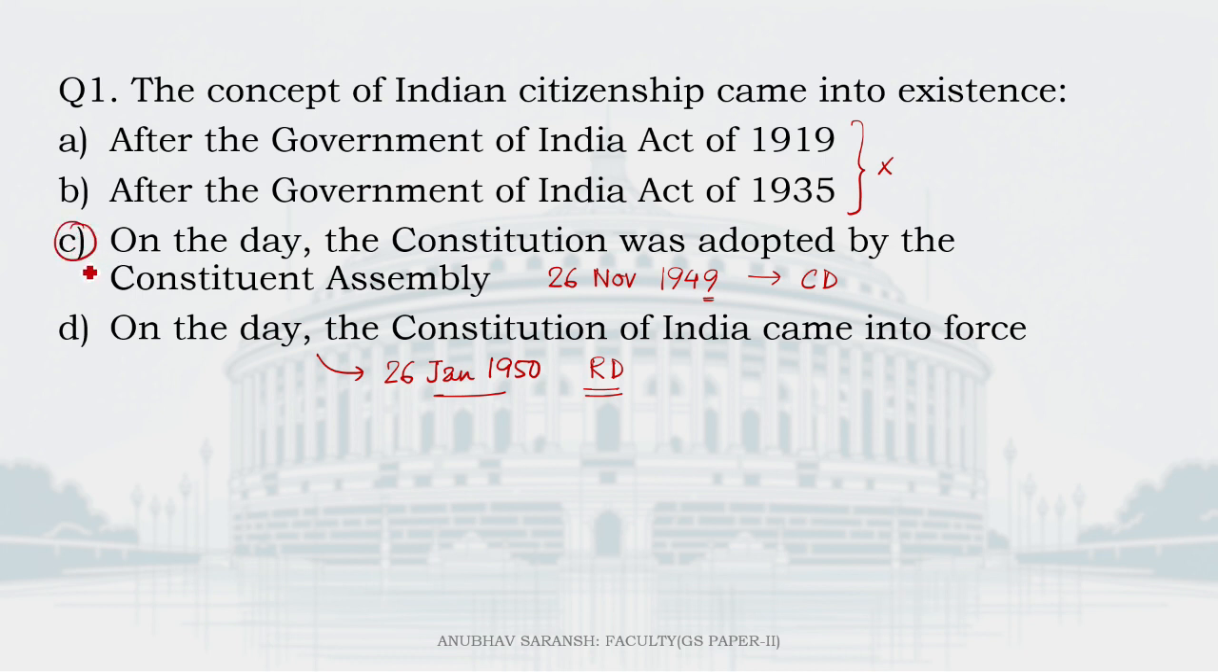this date. So, articles like Article 5, 6, 7, 8, 9, which all deal with citizenship, came into force on this date. And some other articles also, like elections 324, 366, 367, etc., they also came into force on the 26th of November itself. The remaining provisions, the major part, almost 95% of the Constitution, came into force on 26th of January 1950. Thus, the concept of Indian citizenship came into existence on the day the Constituent Assembly adopted the Constitution. Right answer is C.